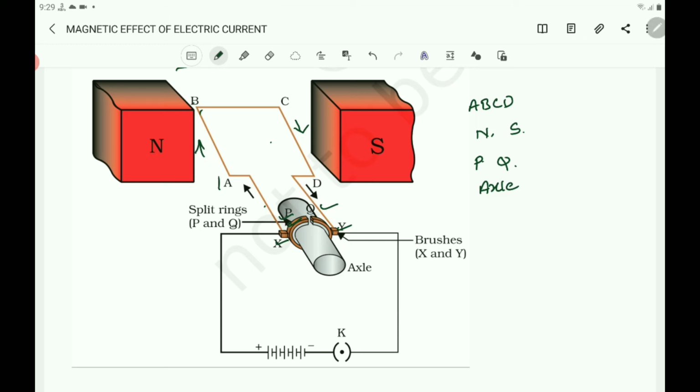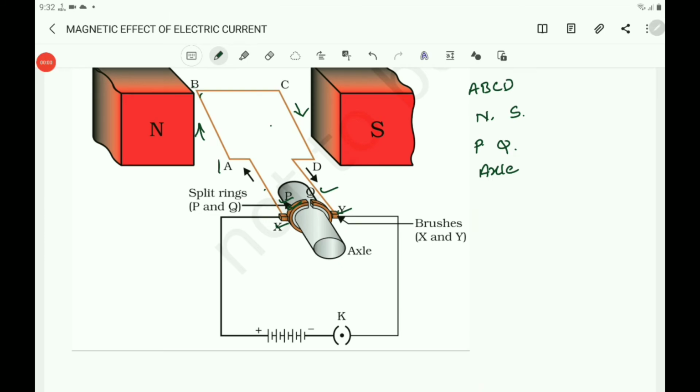So CD comes upward and AB goes downward. So half a rotation completes. Thus the armature coil along with the axle rotates anti-clockwise.